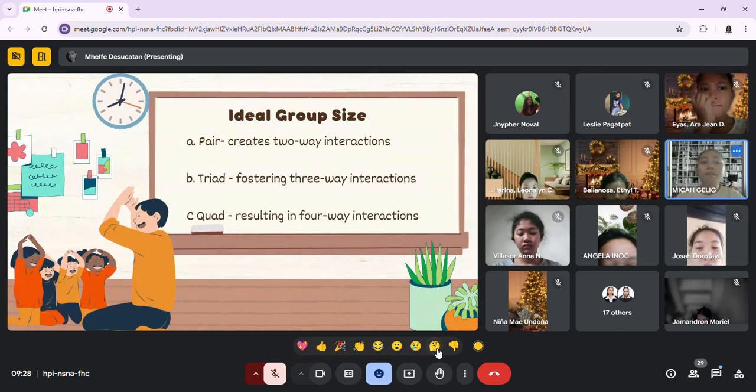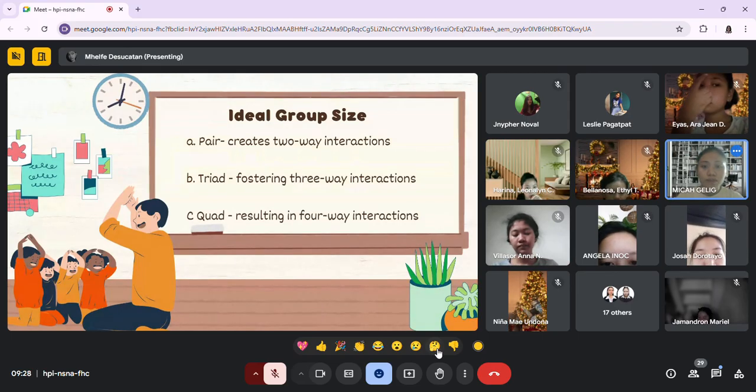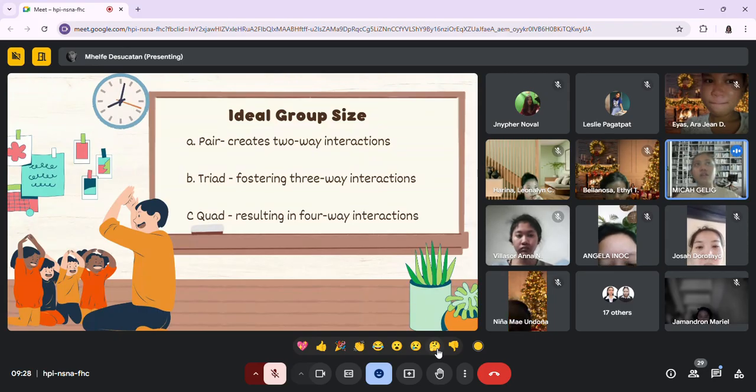In a pair, two children have the opportunity to engage in a back and forth exchange. They learn to listen to each other, share their ideas, and negotiate. This interaction helps develop communication skills, empathy, and teamwork.